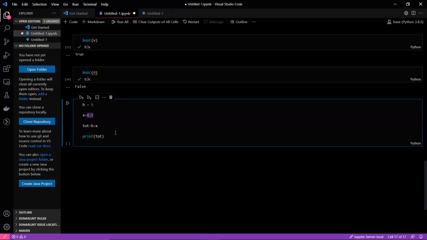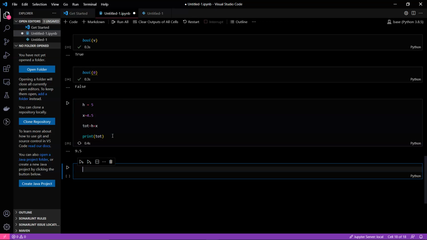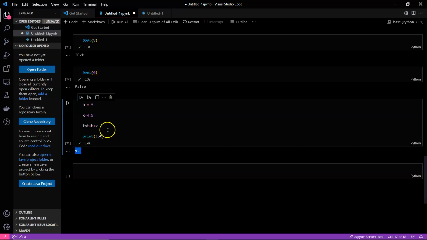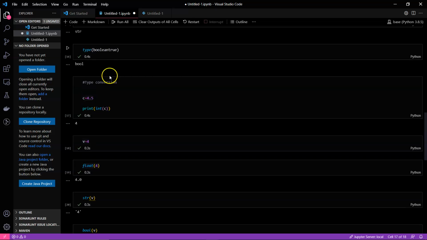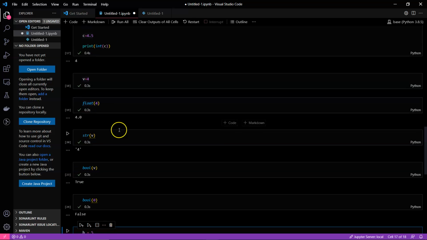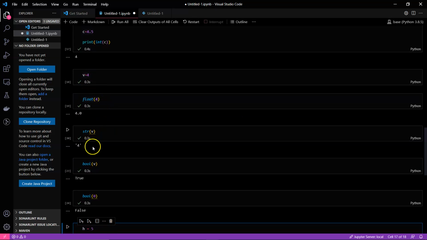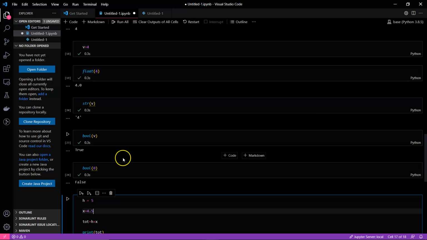You can pause the video and think, or let's continue, because this question is actually very simple. If I just run this cell, you can see that it's a float. Whenever you are adding something to a float, an integer, or multiplying it or dividing it, it will always be a float. Now you might think, we have just seen converting an integer into float, an integer into string, an integer into bool.